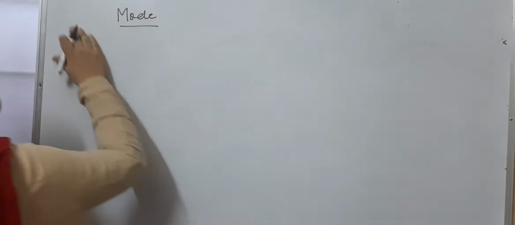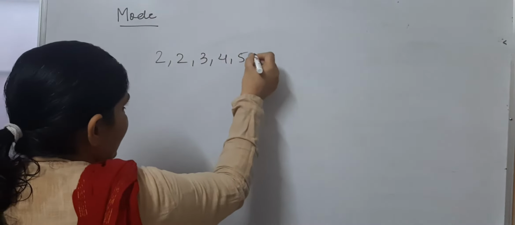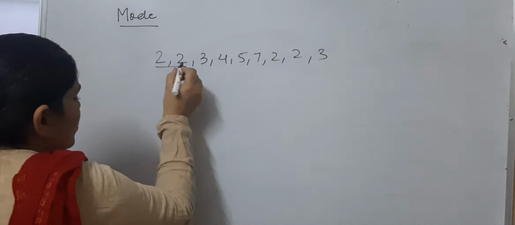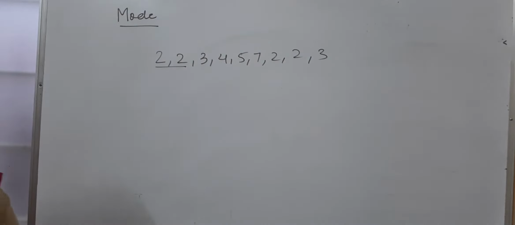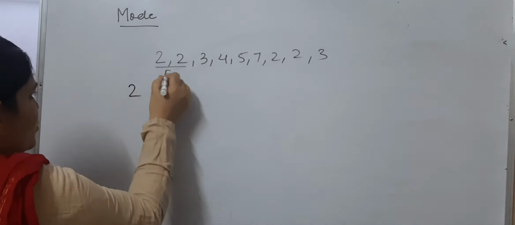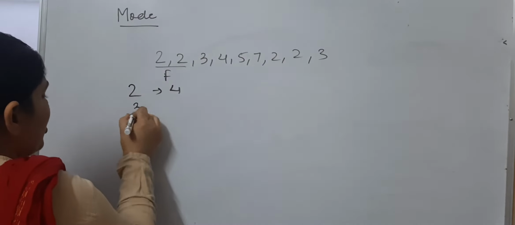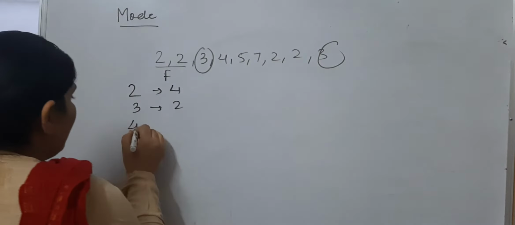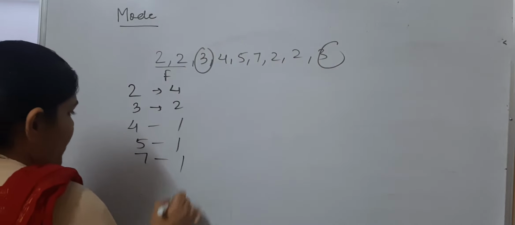Suppose I have some observations: 2, 2, 3, 4, 5, 7, 2, 2, 3. What is the frequency of 2? Frequency means the number of times a particular observation repeats itself. So the frequency of 2 is 4. The frequency of 3 is 2. Frequency of 4 is 1, frequency of 5 is 1, and frequency of 7 is 1.